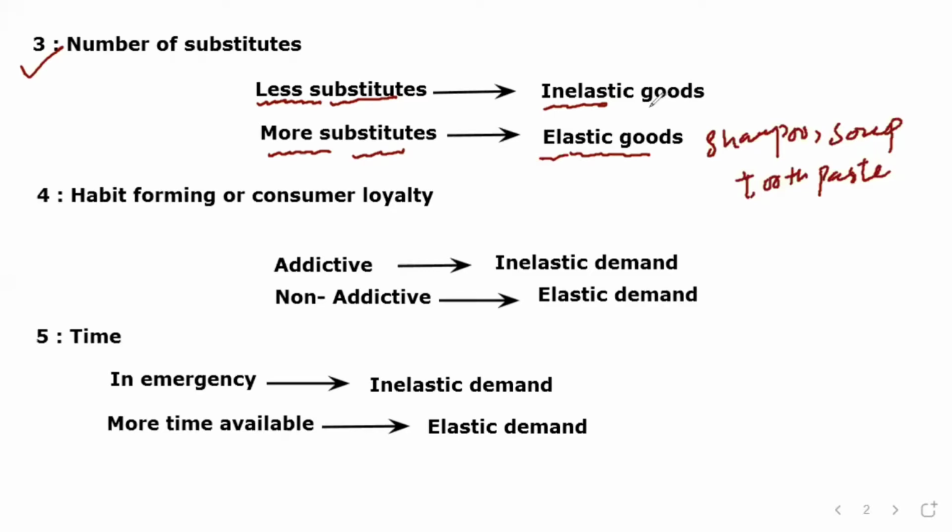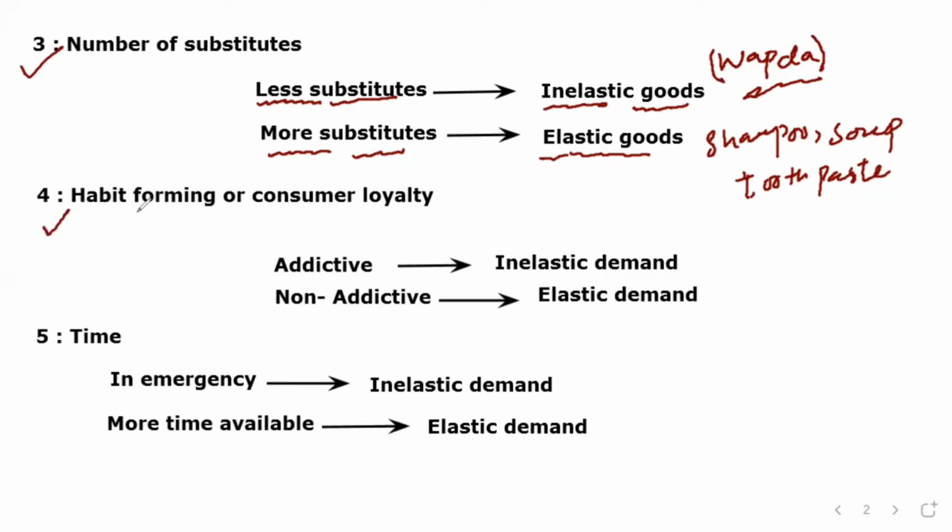But some specific goods are inelastic in their demand. Which type of good? We can take the example of Wapda in Pakistan, because its substitute is not easily available. If Wapda is not giving us electricity, maybe for some time we use a generator or some UPS to replace it. It is not easily available, so that's why it is inelastic in demand.